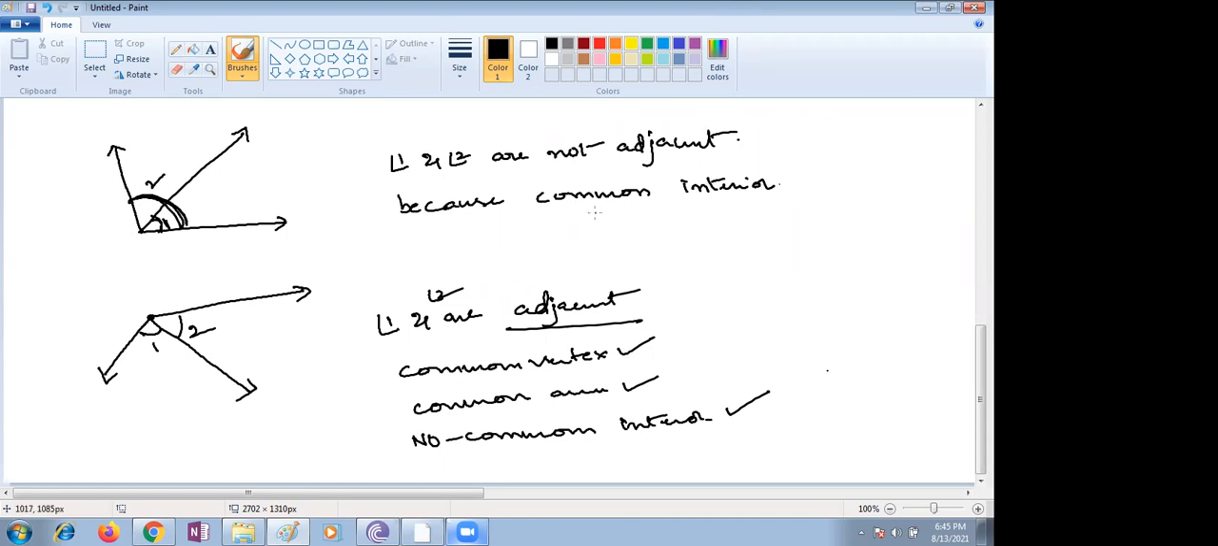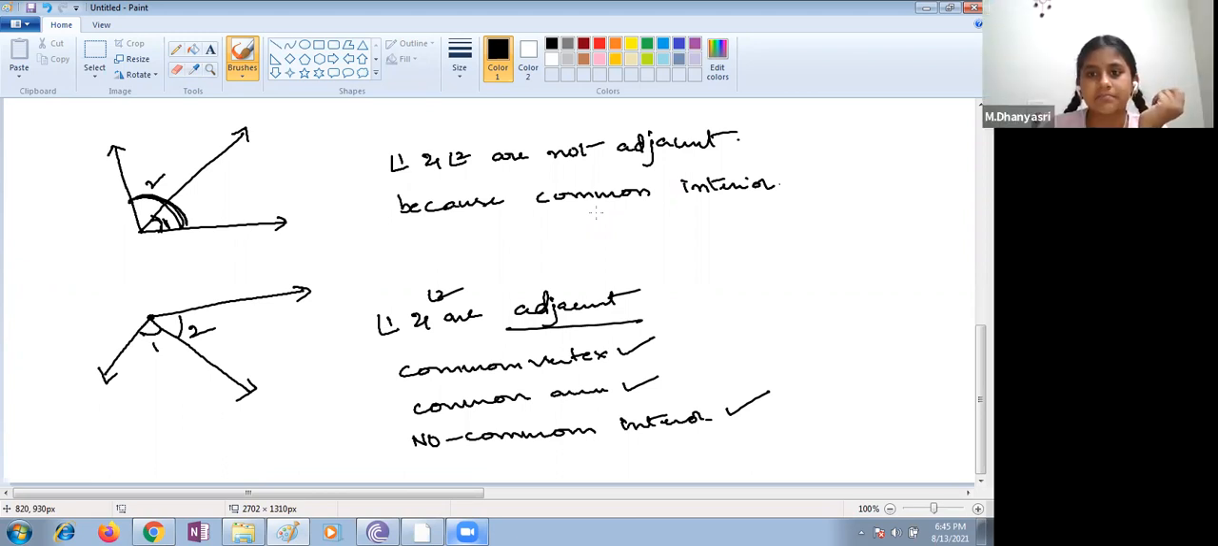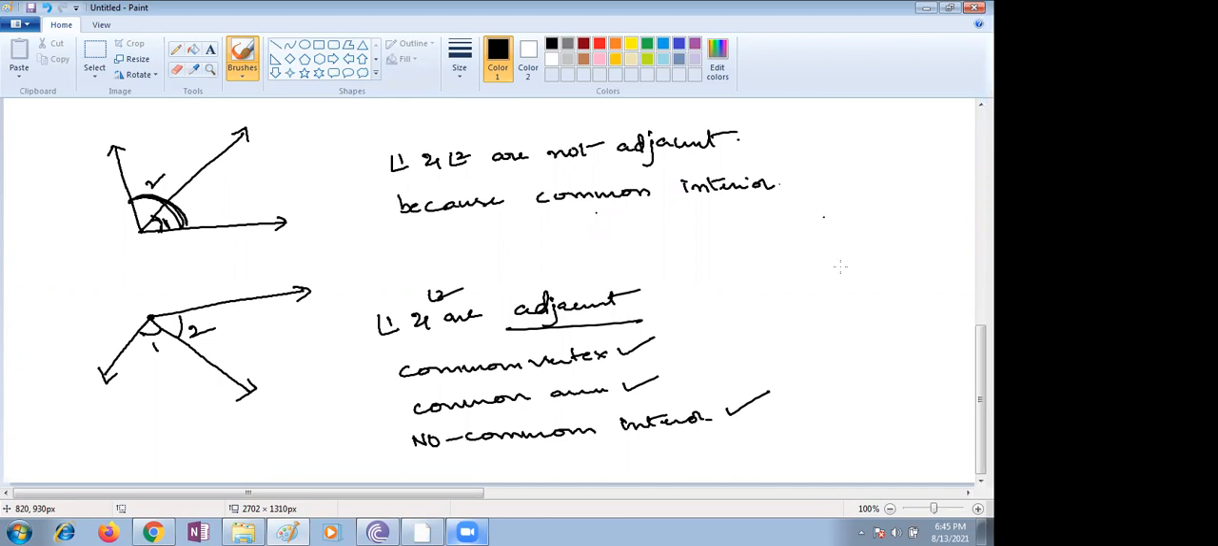Next question: can two adjacent angles be supplementary? Supplementary means the sum should be equal to 180. Can two adjacent angles be supplementary? Yes, ma'am. Can two adjacent angles be supplementary? You can see, children.